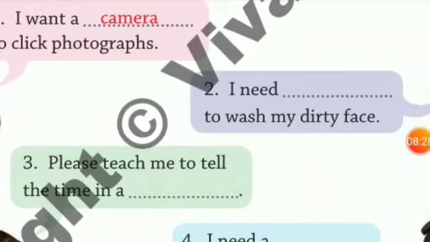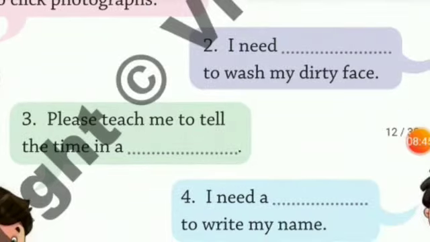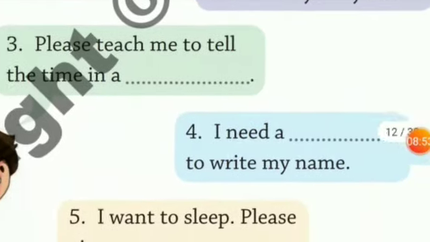So when you want to click photographs, what do you need, children? You need a camera. Then next, I need dash to wash my dirty face. When your hands are dirty, what do you need? You need a soap, right? The next is, please teach me to tell the time in a dash, that is in a watch. Watch tells you the time.